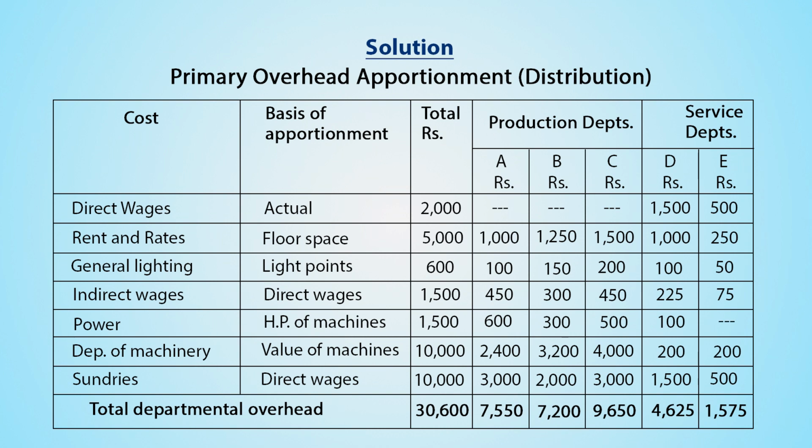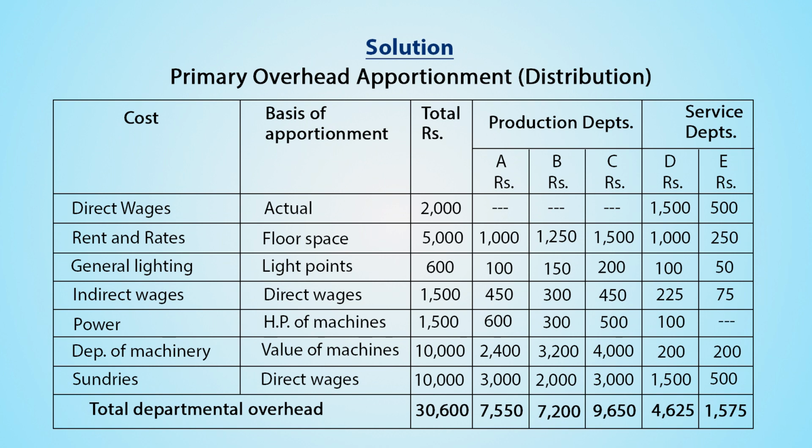Here we will consider direct wages of service departments only. That is, direct wages of service department D is rupees 1500 and service department E is rupees 500. For the production departments A, B and C, we will not consider this direct wages as we are allocating overheads.